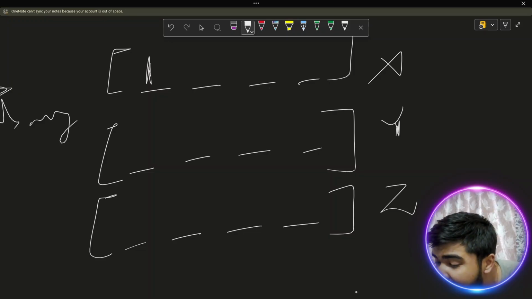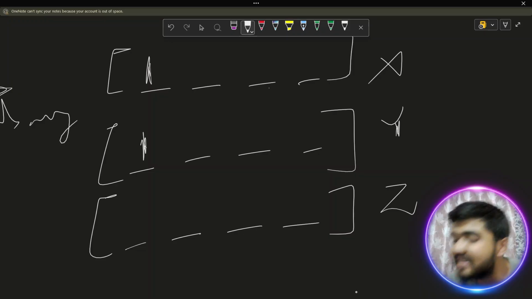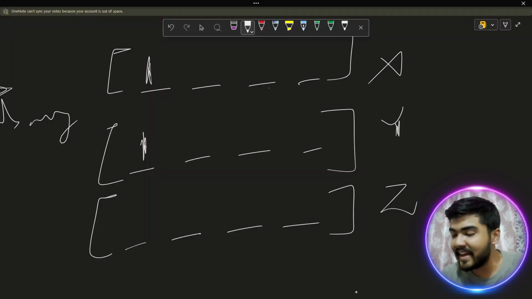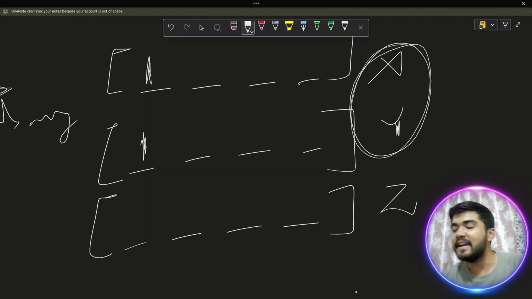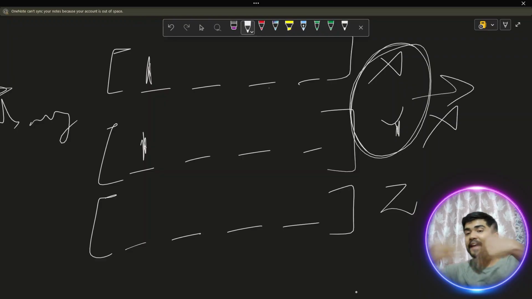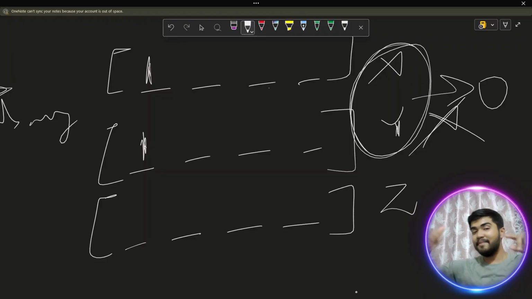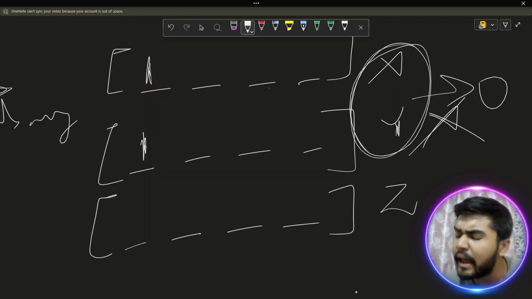If by chance y has also set this index, can I say the bitwise AND is never going to be 0? Never, because both have a common set bit at a particular index.